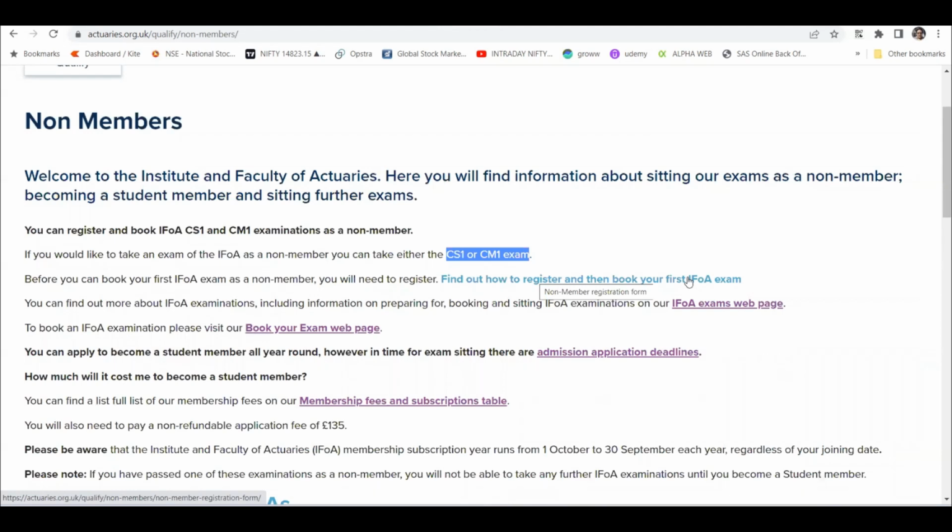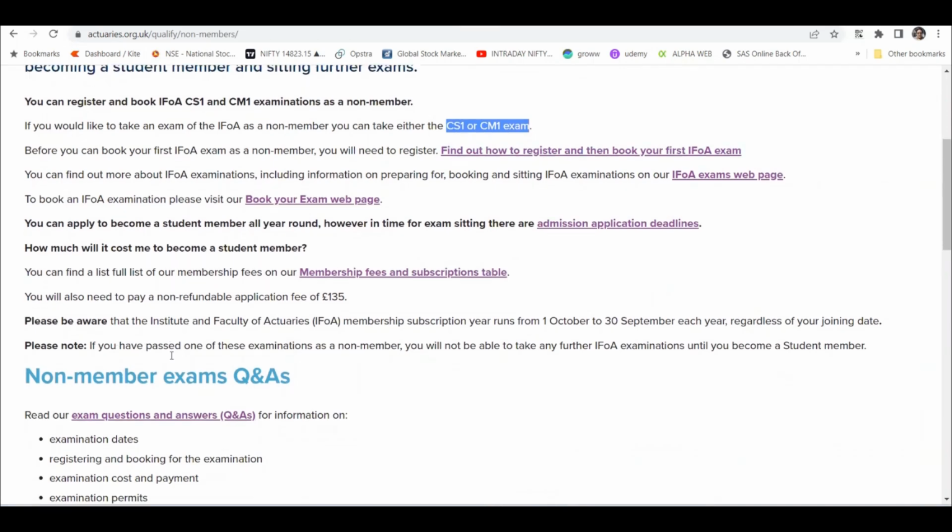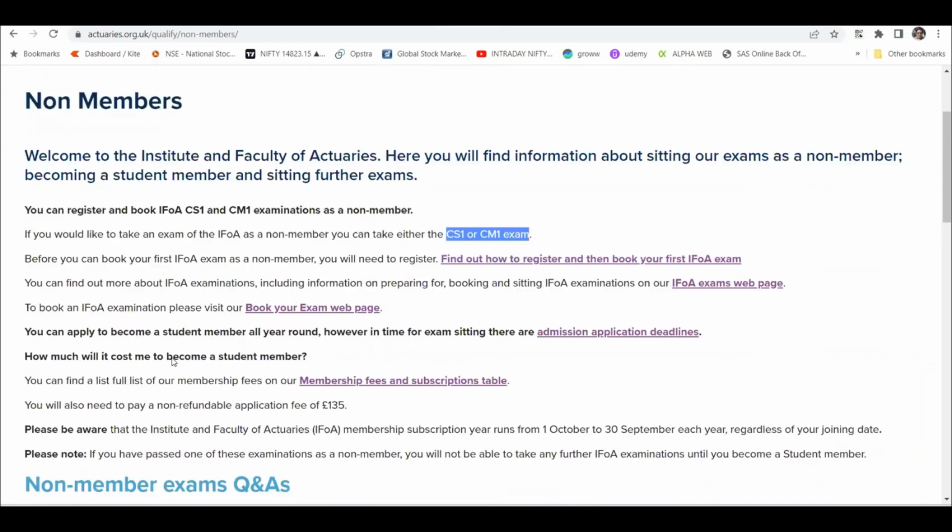Once you are registered, you can only book the exam during the period when exam registration happens. Only then can you register for the exam. But you can register with the IFoA as a non-member much before that. There is also something in the IFoA related to membership. You can apply for student or reduced rate membership. So if you are not working, you can apply for reduced rate membership, right?